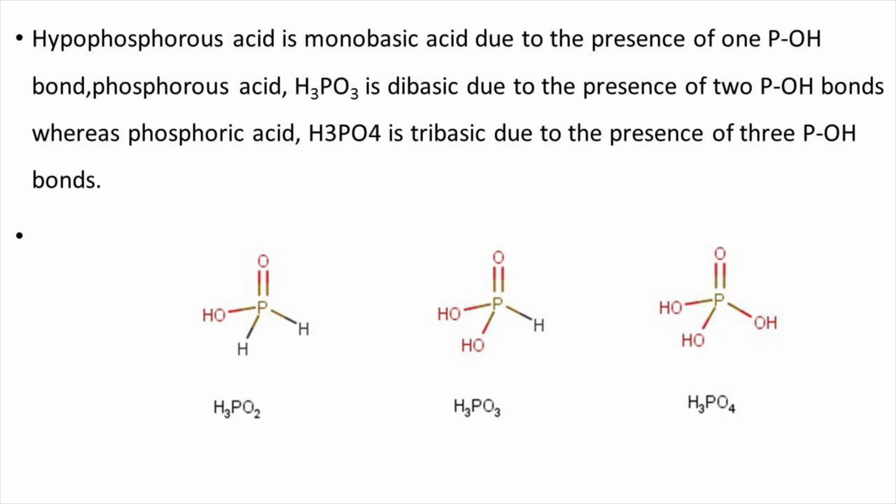For example, hypophosphorous acid is a monobasic acid due to the presence of one P-OH bond. Phosphorous acid is dibasic due to the presence of two P-OH bonds, whereas phosphoric acid is tribasic due to the presence of three P-OH bonds.